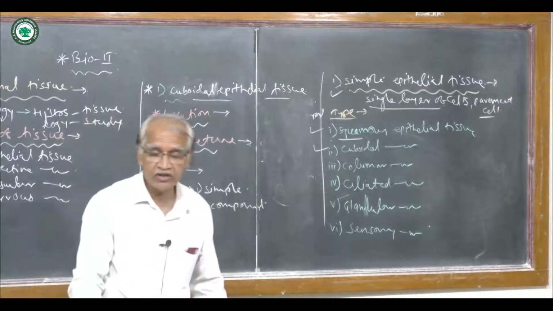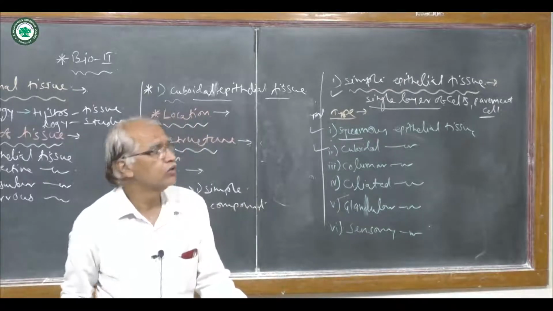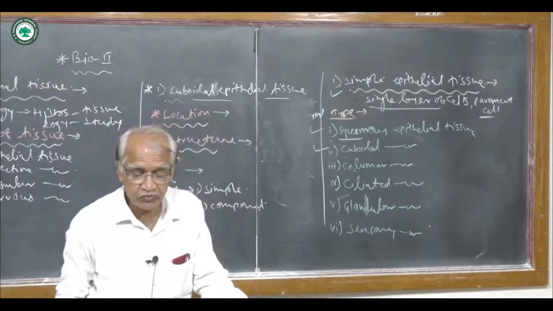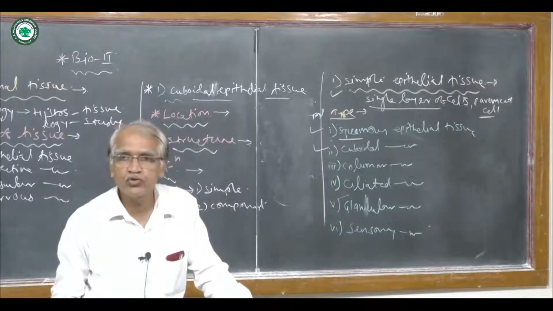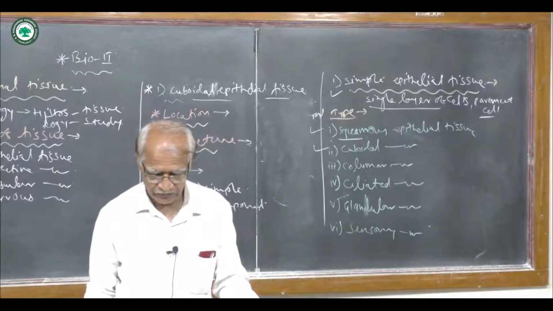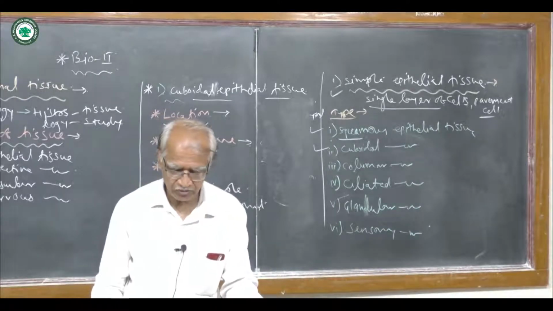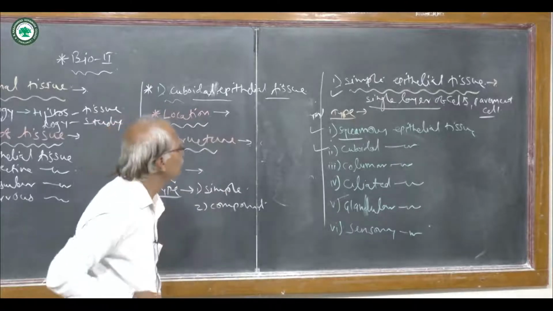These cuboidal cells have a cube-shaped structure, and they also rest on the basement membrane, having a large nucleus situated at the base. They are mainly responsible for absorption, secretion, etc.